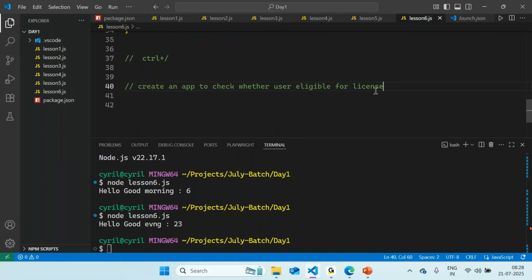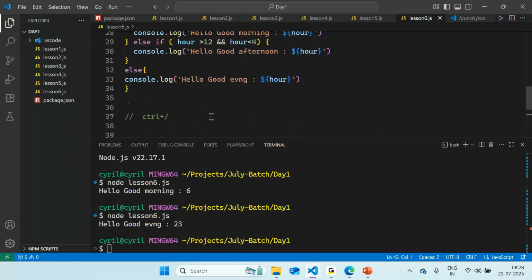Conditions can be anything that you see, not only what I have mentioned, whether to check age or something else. If there is some other condition you want to check, you can even add that condition, and the output should be, if all the conditions are met, then only the application should provide a driving license to a user. Like for the example we did, when the age is above 18 and he is a citizen, that is when he has to satisfy the if condition.